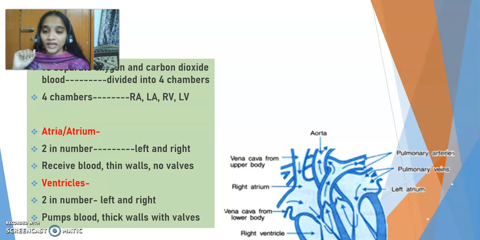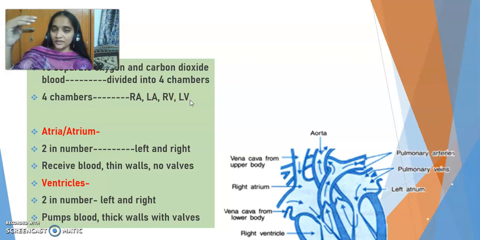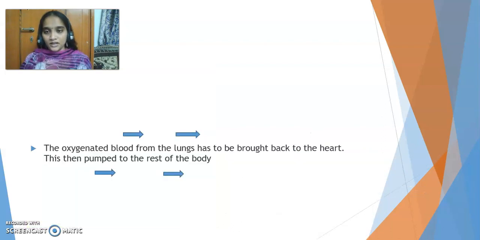Right? So together you should now be able to name the 4 chambers. RA is right atrium, LA is left atrium, RV is right ventricle, LV is left ventricle. So we have the upper 2 chambers, atria, and the lower 2 chambers, ventricles, left and right, which together make up the 4 chambers in the human heart, which is our pump.